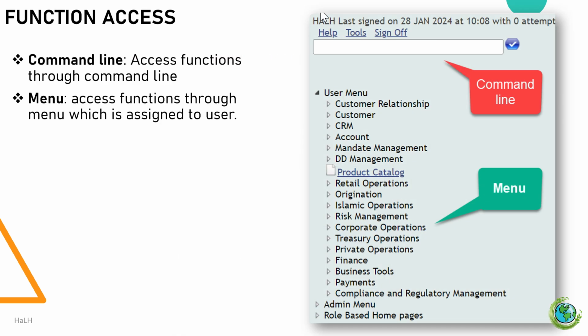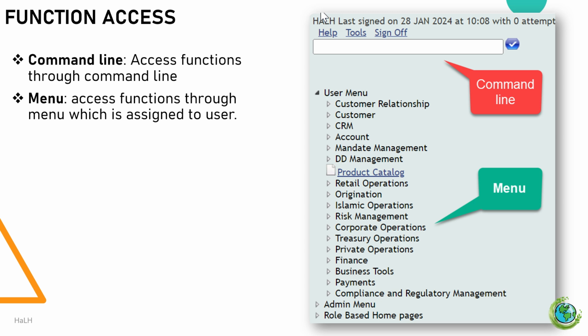Let's explore the 2 common ways to access functionalities within Temenos Transact T24. Command line approach. This method is typically used by IT admin professionals who have technical expertise and appropriate permissions. Using command line commands, you can directly input the names of the functions you want to access. However, this requires remembering specific commands.